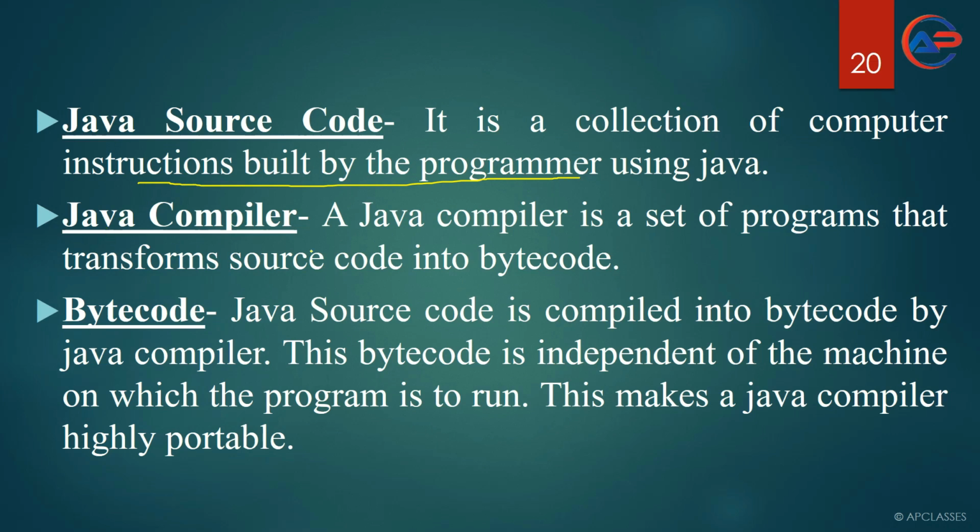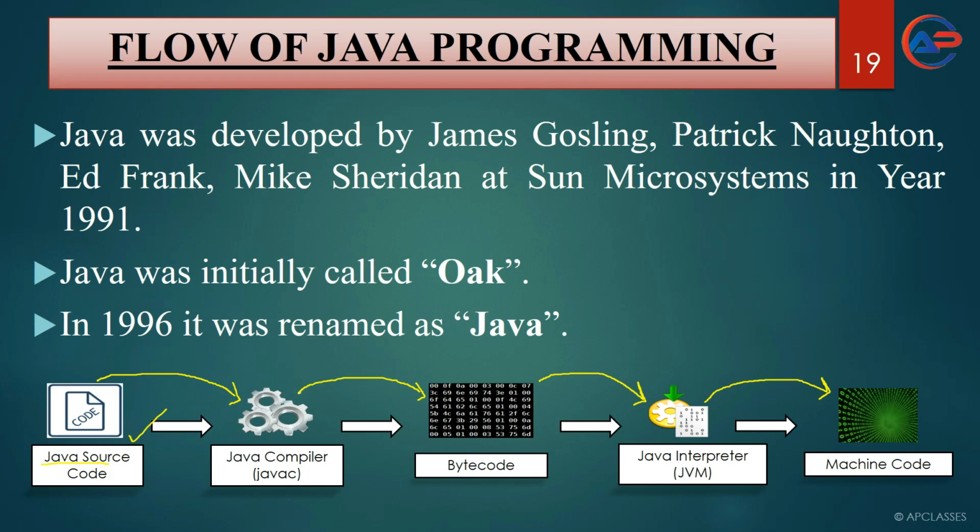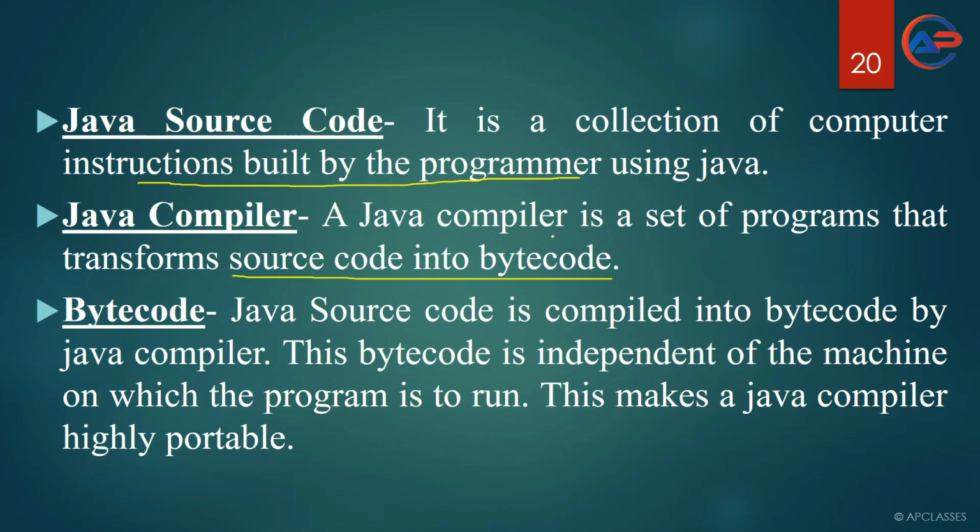What is a Java compiler? A Java compiler is a set of programs that transforms source code into bytecode. So here the Java compiler will convert the source code into bytecode. We have source code, and with the help of the Java compiler it gets converted to bytecode. So it is a program that helps us convert source code into bytecode.